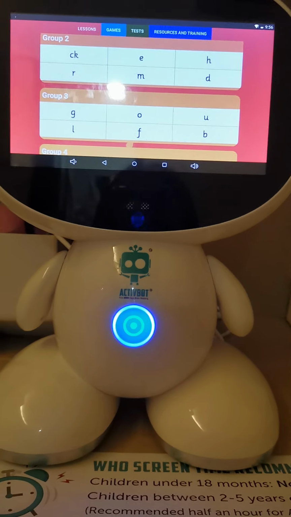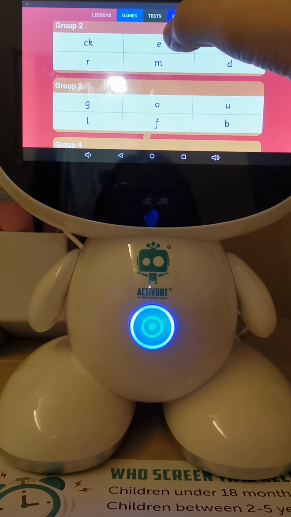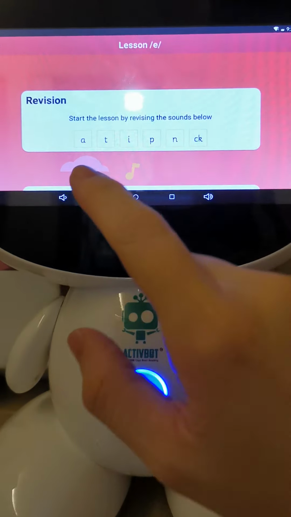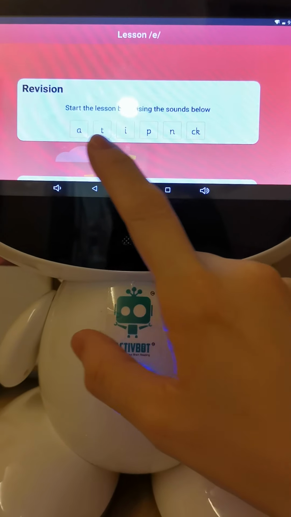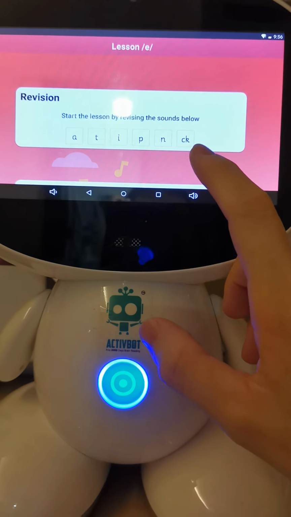Hi children, today we're going to learn blending using the ActiveBoard. Okay, now we go to the group 2 sound, letter E here. Okay, now going to do some revision first. What is the sound for A, T, E, P, N, K?